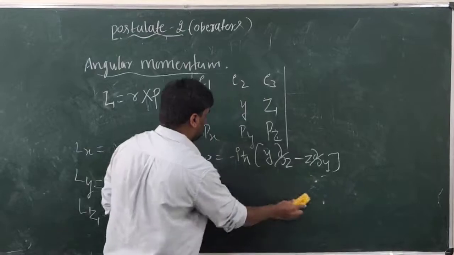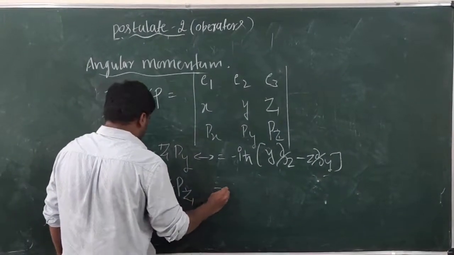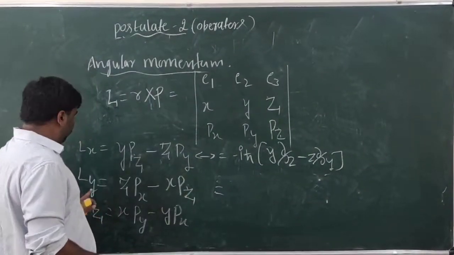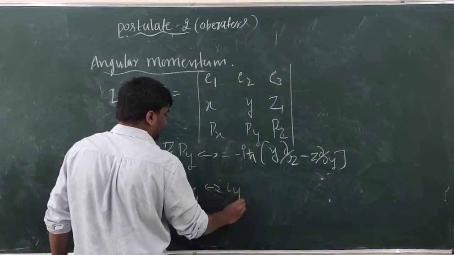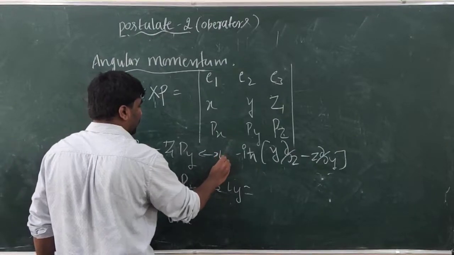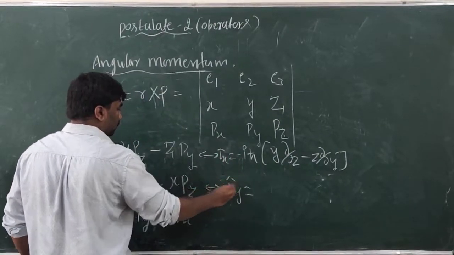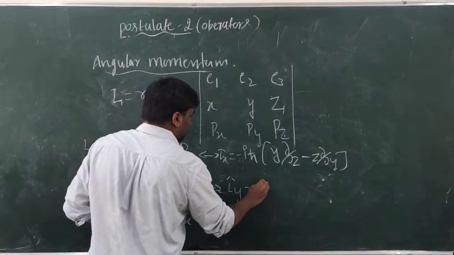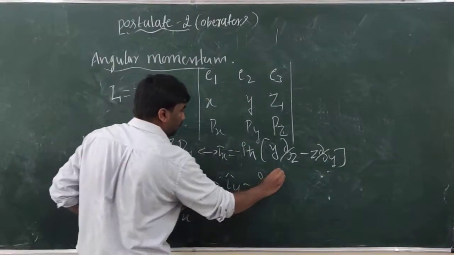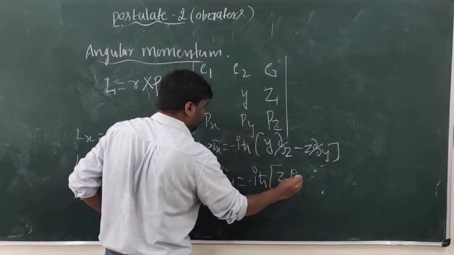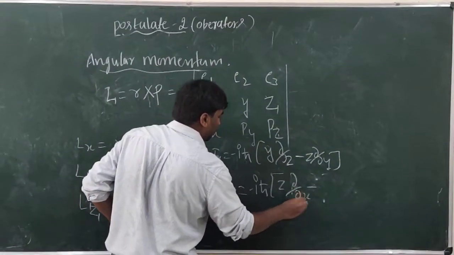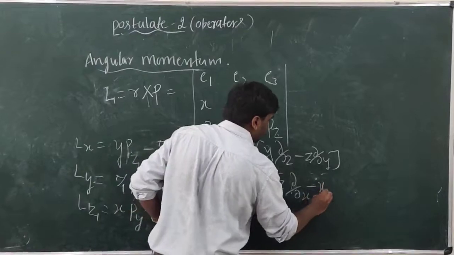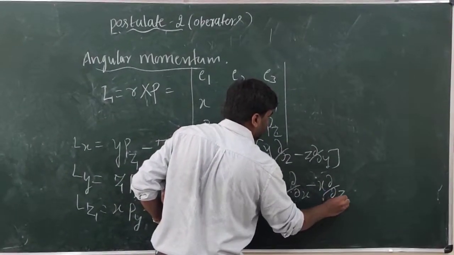Next, for Ly, in quantum mechanics, Ly is equal to minus iħ (z ∂/∂x minus x ∂/∂z).